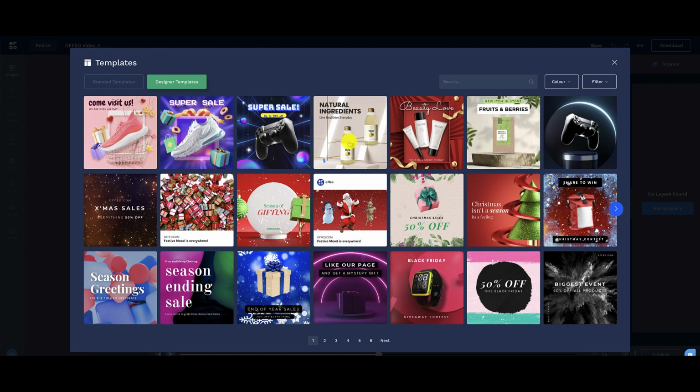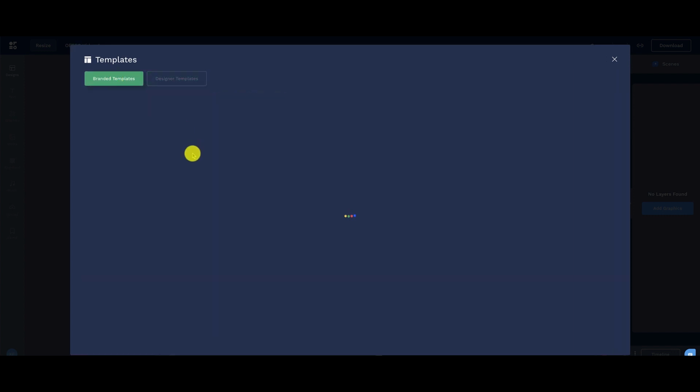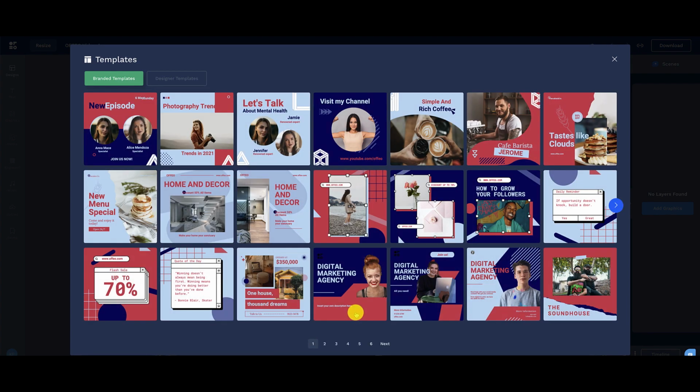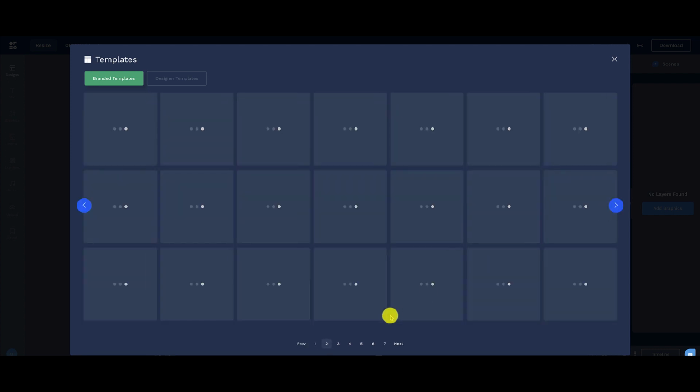You can see here, these are animated. We go with the branded templates. Let's go back to the branded templates. I just want to show you guys down below. Look how many pages worth here. 6 pages. Probably even more. So you can just scroll through. You can see all the different images or the branded templates that are there.